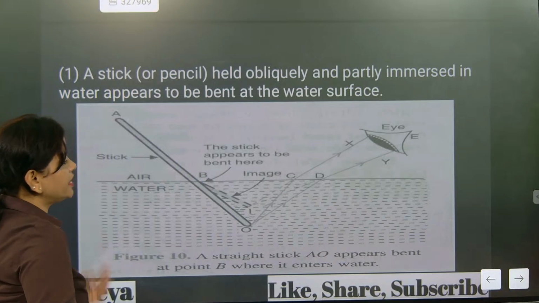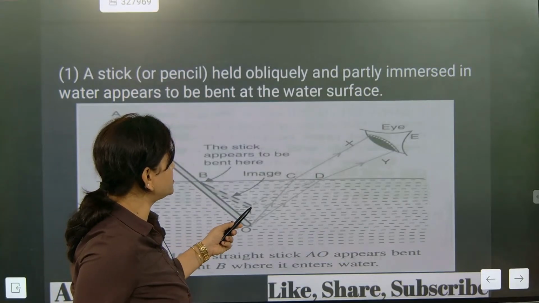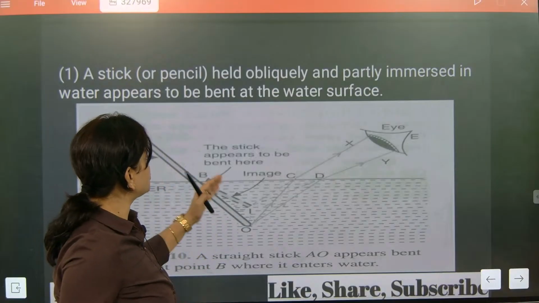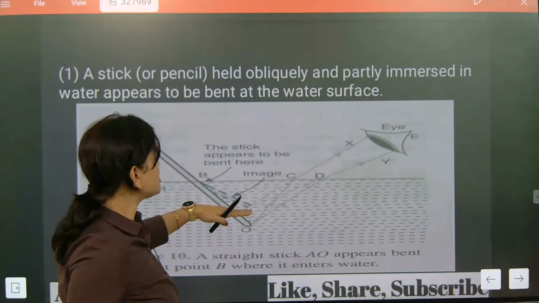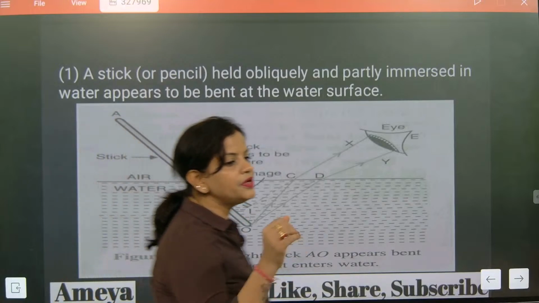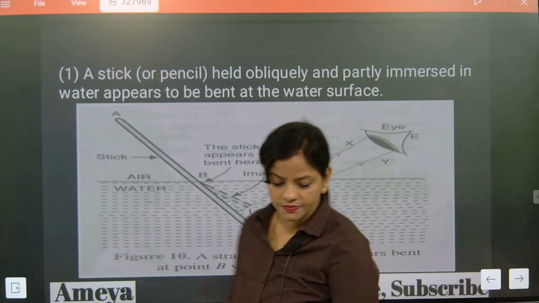One is real and one is apparent. So this one is the real one and this one is the apparent. Understood or not? Here you will see that definitely this angle is bending. So only when a spoon or something is inside the glass, you will feel that it is bent. But once it comes out,